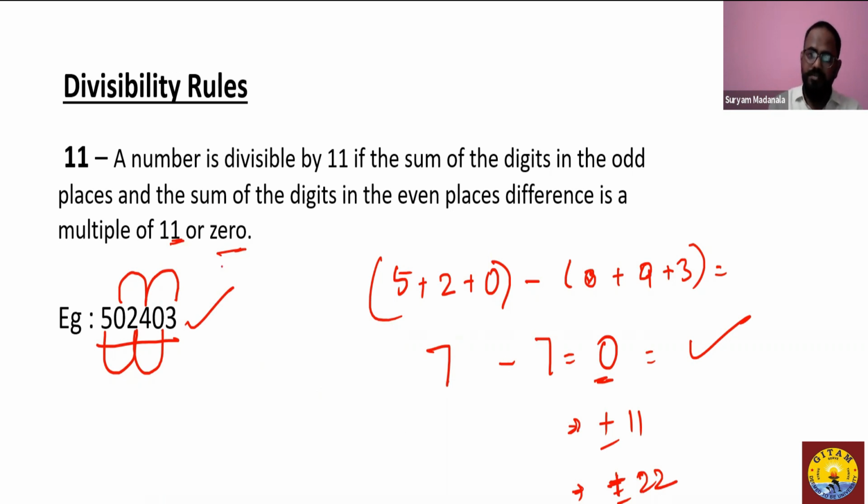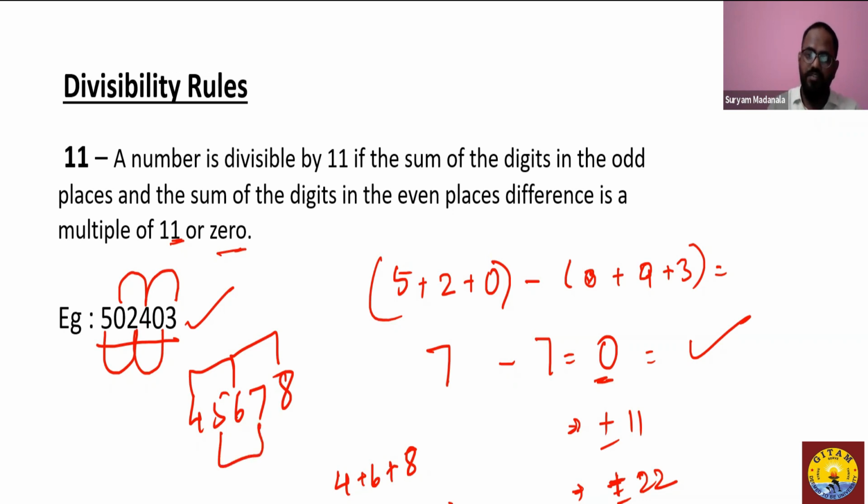One more example on the divisibility rule of 11. Let's suppose we take a number, say 45678. Is this number divisible by 11 or not? Let us see. Sum of the odd places, 4 plus 6 plus 8 gives you 18, minus the sum of the even places, 12. This is 6. No, it's not 0. So if it's not 0, is it a multiple of 11? Neither is it a multiple of 11. So definitely this number is not divisible by 11.